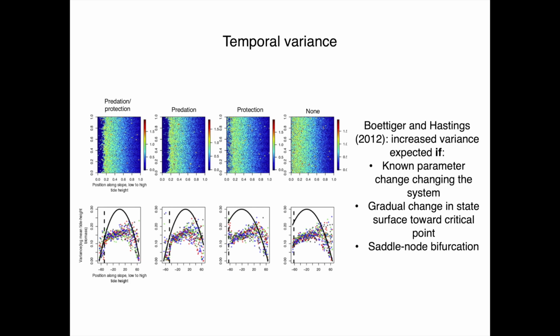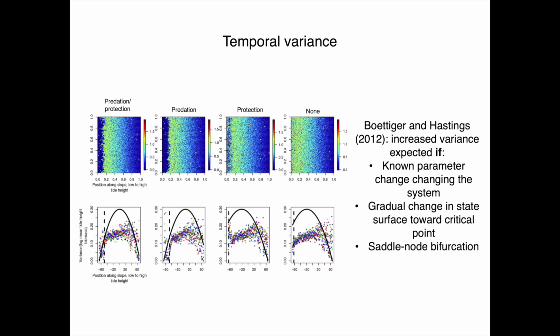So Scheffer et al. suggest that as a system is undergoing gradual parameter change, approaching a tipping point that's leading to a regime shift, system dynamics following any given perturbation are going to spend more time away from equilibrium conditions and therefore be less predictable. So increasing trends in variance might be early warning signals of regime shifts through space and time.